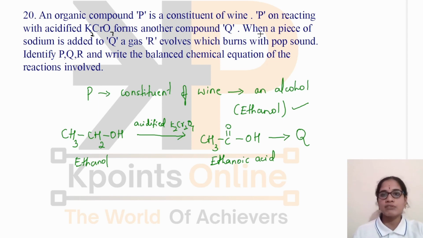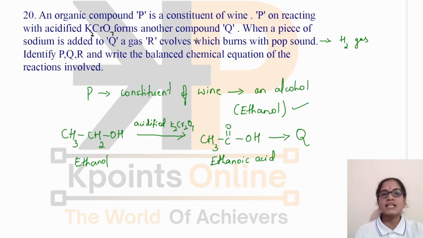And again they have given that when a piece of sodium is added to Q, a gas R evolves which burns with a pop sound. When a gas burns with a pop sound, it indicates that the liberated gas will be hydrogen. Okay, we have to identify R now.